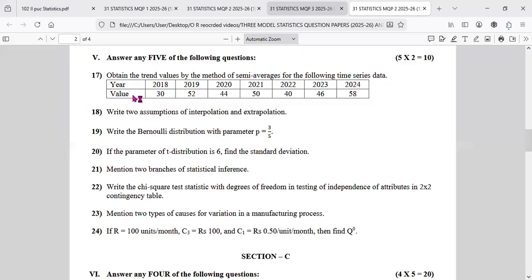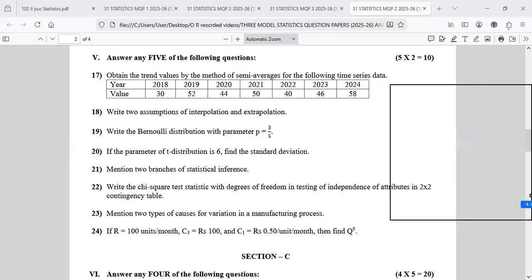Interesting. Note that we told you the semi-averages method also they can ask you. So be careful. So let's see how it is. The values are 30, 52, 44, 50, 40, 46, 58. Can you check how many original values? 1, 2, 3, 4, 5, 6, 7.